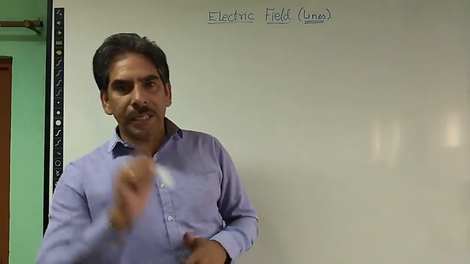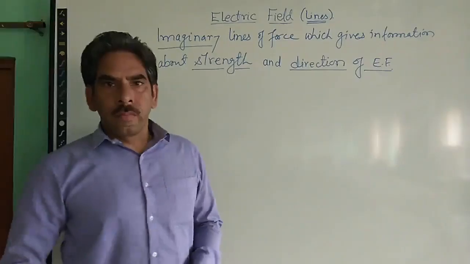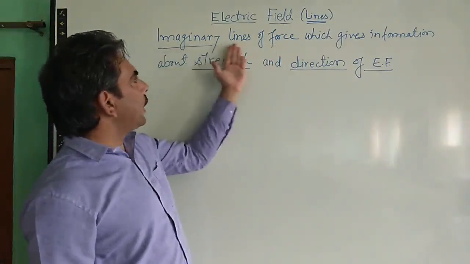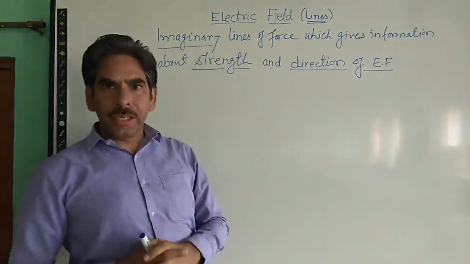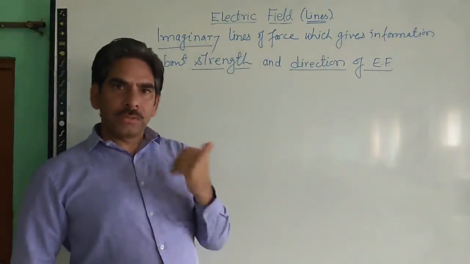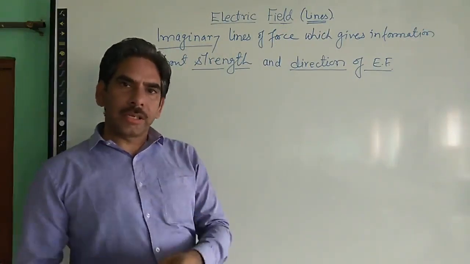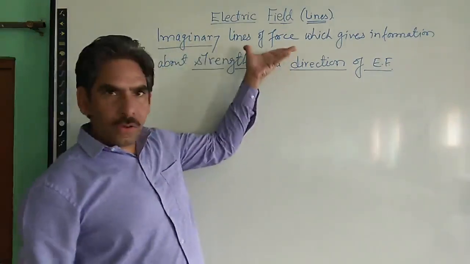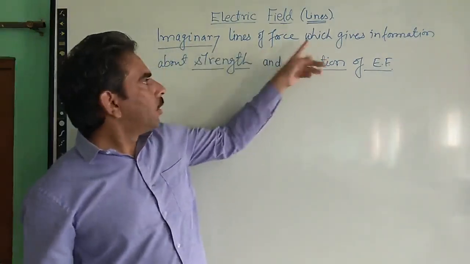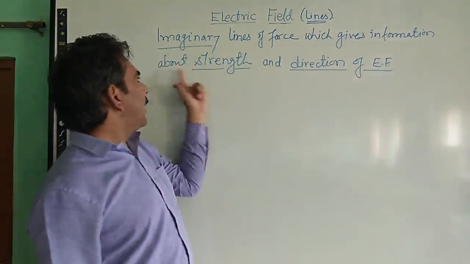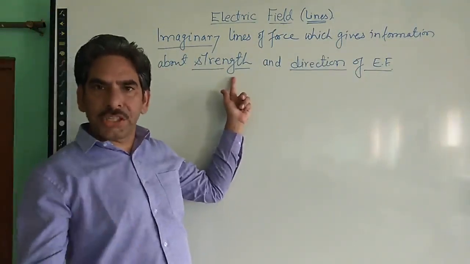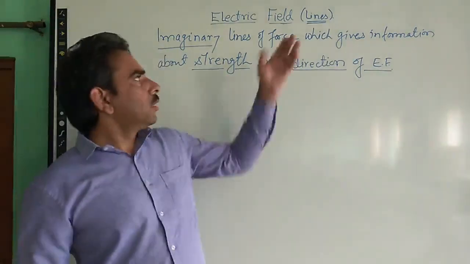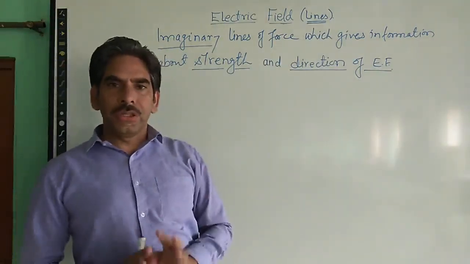Okay, so what are electric field lines? Electric field lines are nothing but imaginary lines of force. They are not real, but as we have discussed already, they represent the electric field, which is a real thing. So they are imaginary lines of force of a charge which give information about the strength, or magnitude, and direction of the electric field for which the electric field lines are being used.